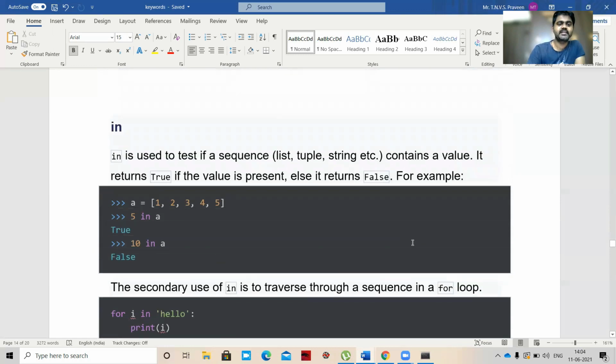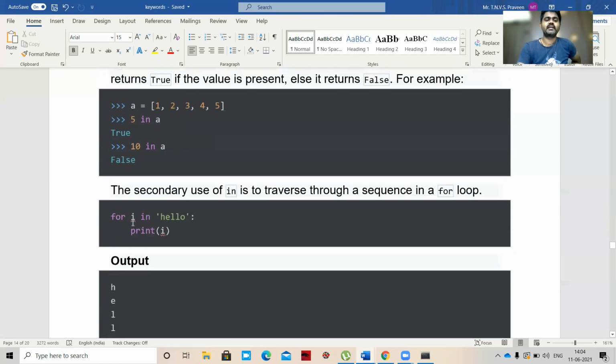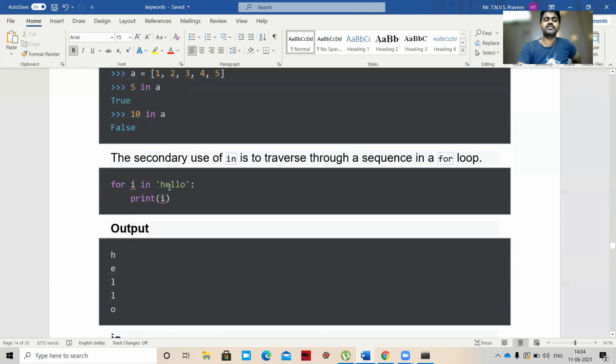Next, in. As I said, for it is used for range. 5 in A means whether 5 is present in that particular list or not. If it is present, true. 10 in A: in that particular list, 10 is not present, so we'll get false. Okay. For i in hello, whether i is there in hello. For i in hello, in that string, for each index, it traverses. Print i means we'll get H, later on E, later on L, later on L, and later on O.